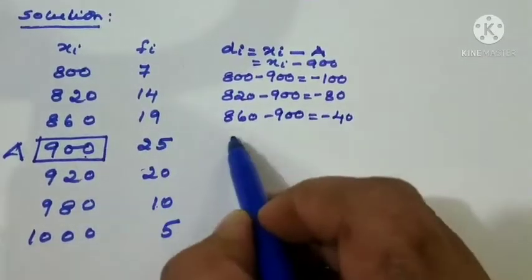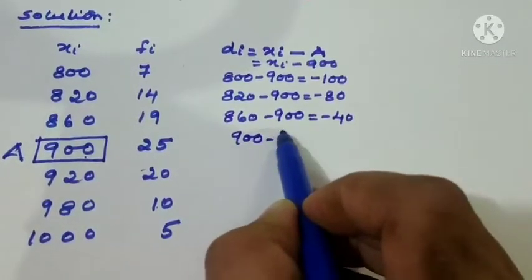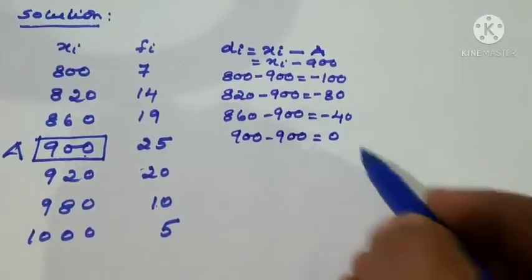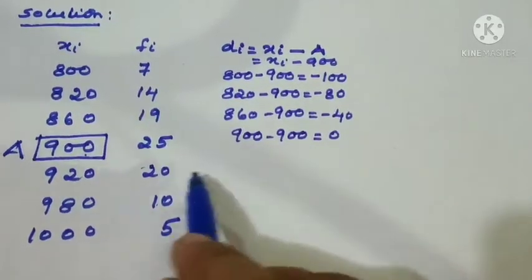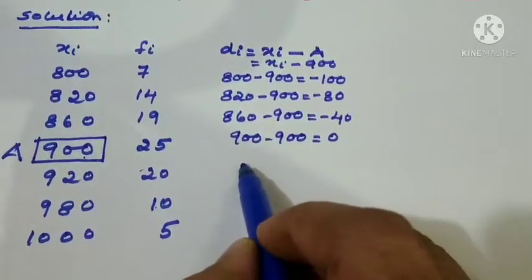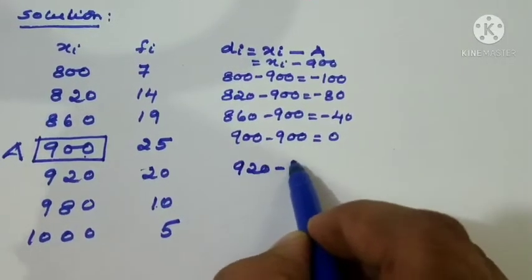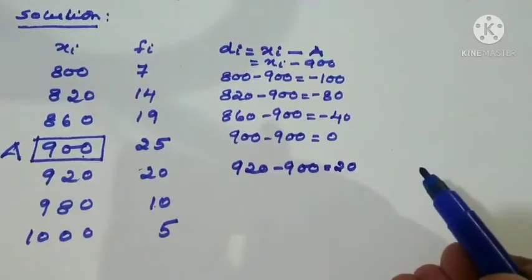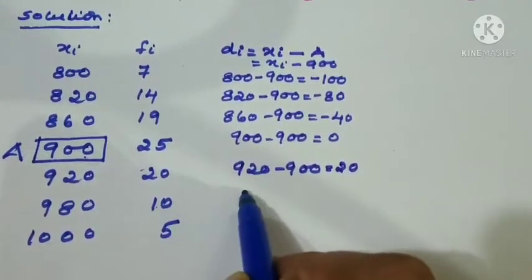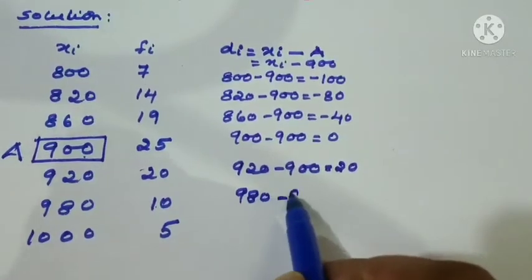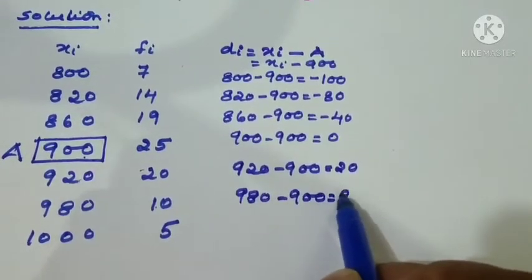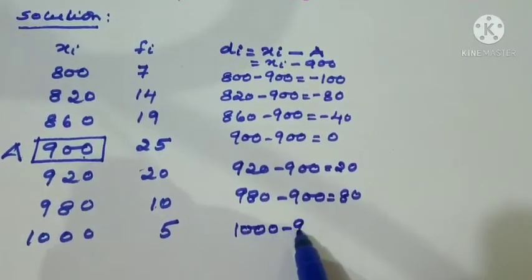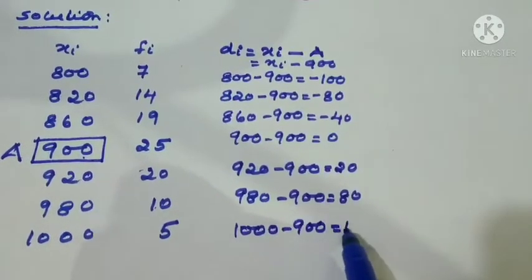So 900 minus 900, what will we get? 0. So above 0 you have some negative values. Below zero, xi we should write first. So 920 minus 900, your answer is 20. Next, 980 minus 900, your answer is 80. Next, 1000 minus 900, your answer is 100.